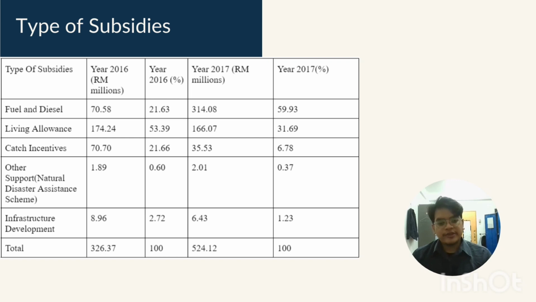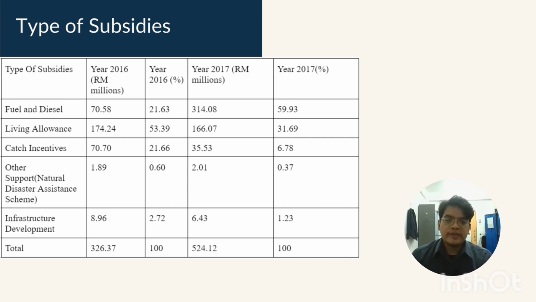The table shows the comparison between the subsidies that have been given in 2017 compared to 2016. The amounts are in million ringgit Malaysia, and also the percentage that each holds of the subsidy given from the government. Fuel and diesel in 2016 were 70.58 million ringgit.